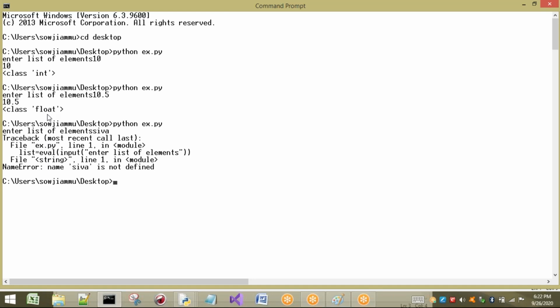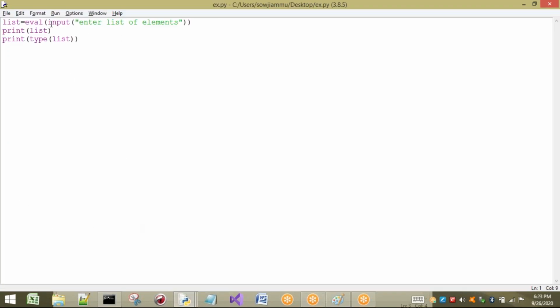String has to be taken here. For example, whether you are taking the string or not, by default it is a string. But with the eval function we have to give it within single quotes, because it has to understand what it is. Or directly we can give it without writing eval also, because the default type is string only. But if it is eval, it has to evaluate what you are going to give, so I have to keep it in single quotes.